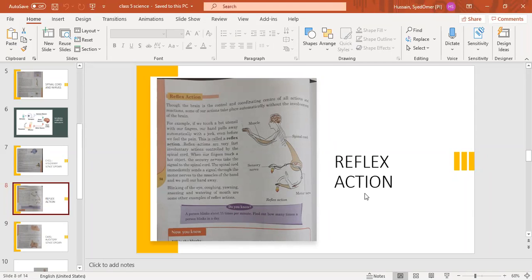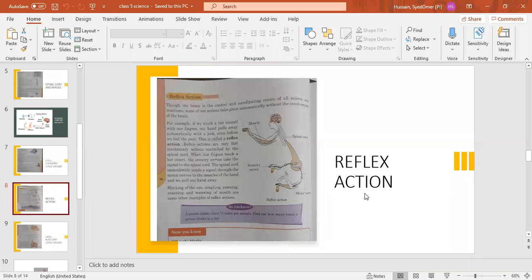Though the brain is the control and coordinating center of all actions and reactions, some of the actions take place automatically. In the previous lecture we studied that the brain is responsible for our actions.